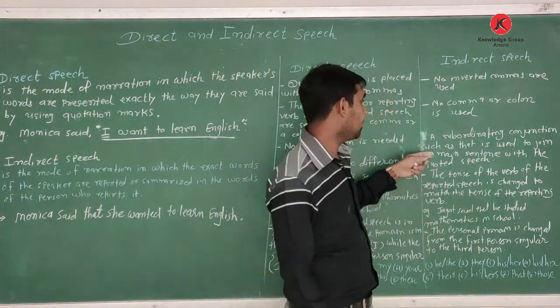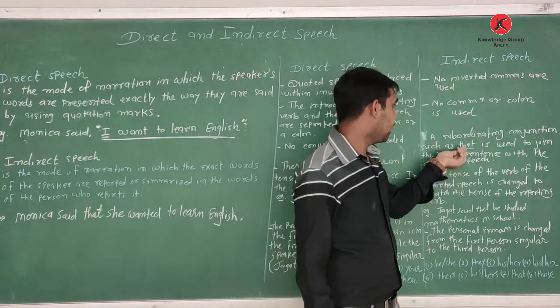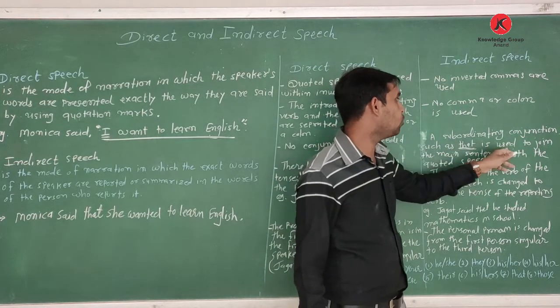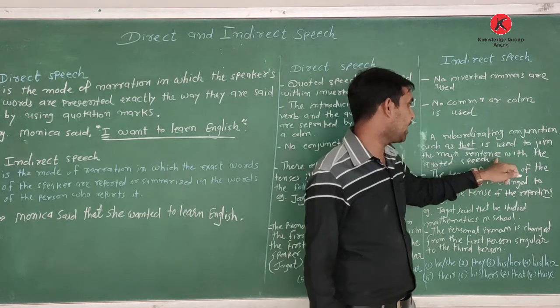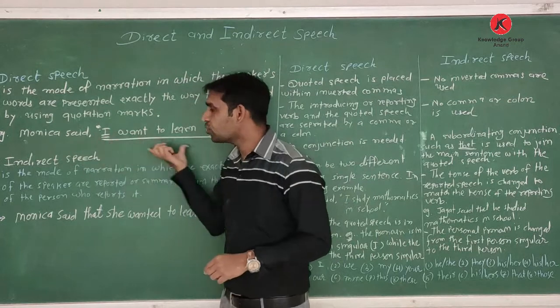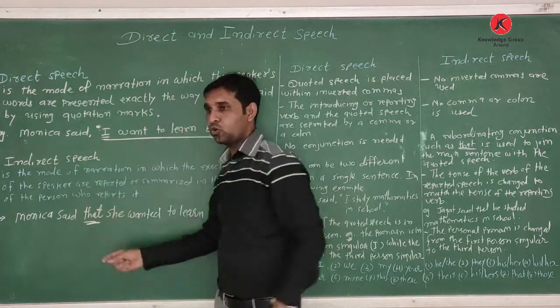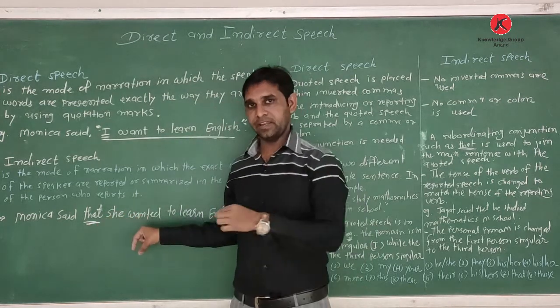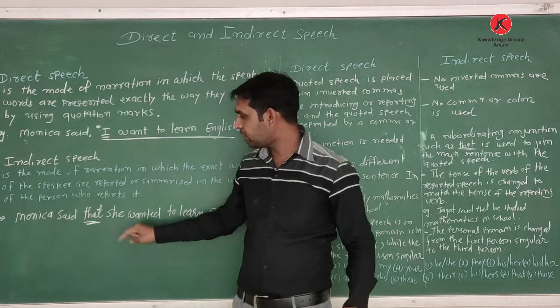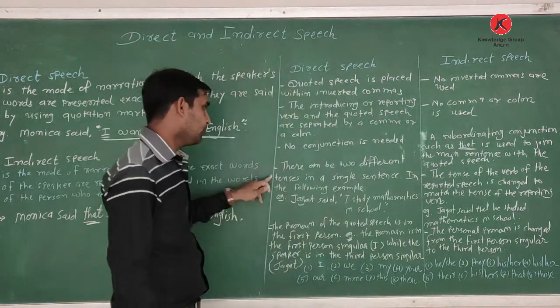Which conjunction? A subordinating conjunction such as that is used to join the main sentence with the quoted speech. So a conjunction is needed in indirect speech.